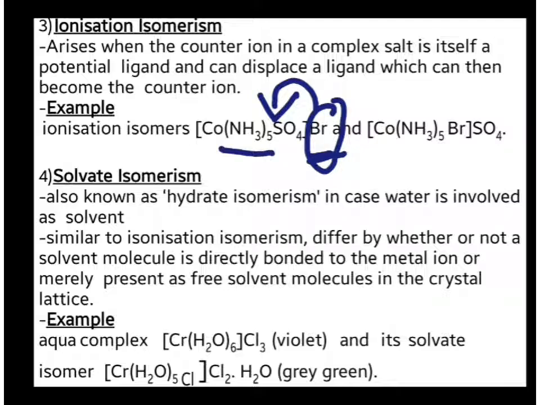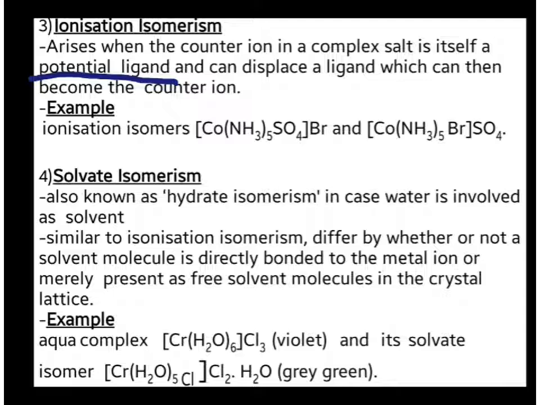If the counter ion is a very strong ligand, it will be able to replace a ligand inside the entity, making that ligand a counter ion while it itself becomes a ligand. So ionization isomerism is seen when the counter ion is a potential, strong ligand that can displace a ligand, which then becomes a counter ion.